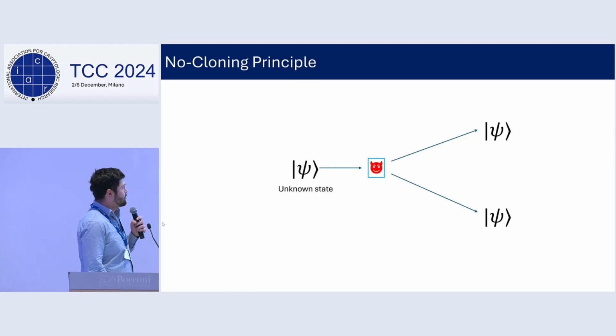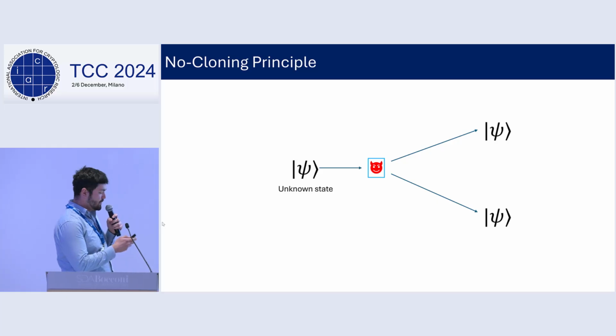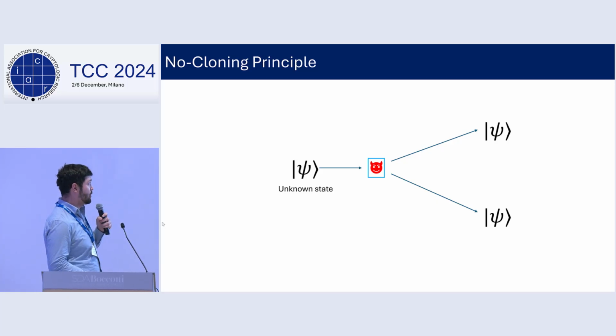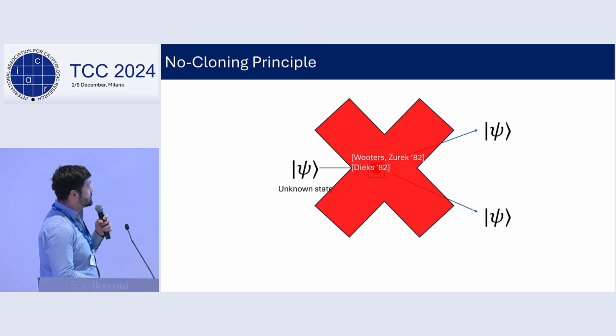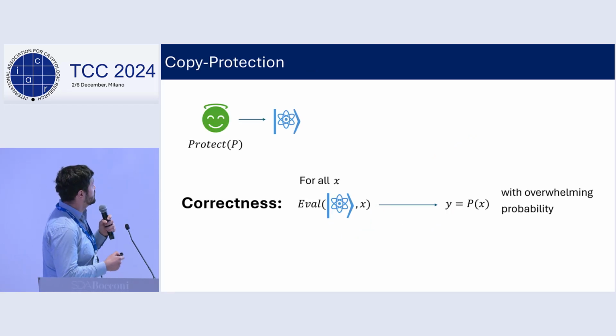Okay, let me start by recalling a very simple principle from quantum mechanics. The no-cloning principle says that given an unknown quantum state, no quantum algorithm can create two copies of it. So this very simple principle has found a lot of applications in crypto. One of the most important ones is the so-called copy protection security.